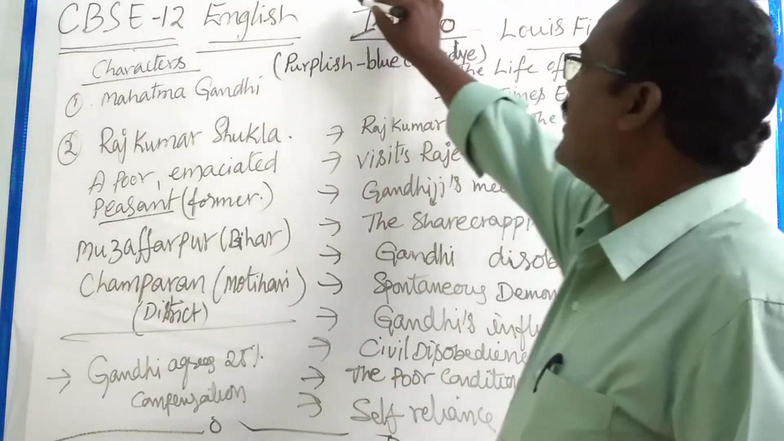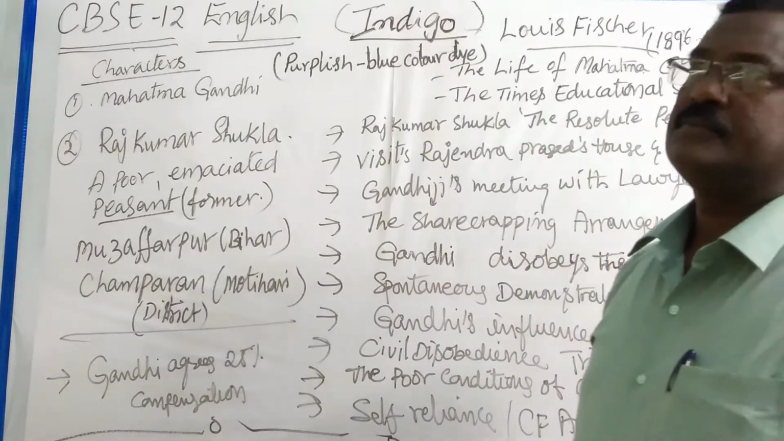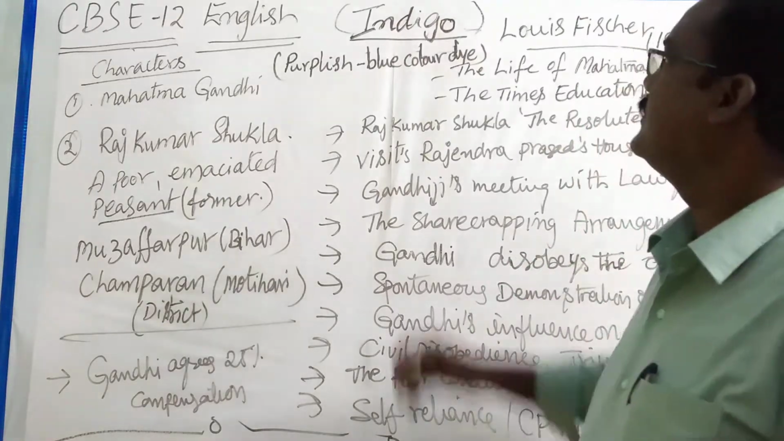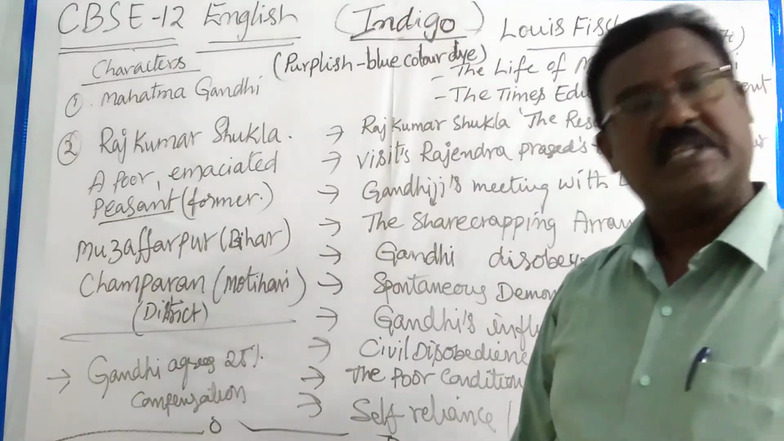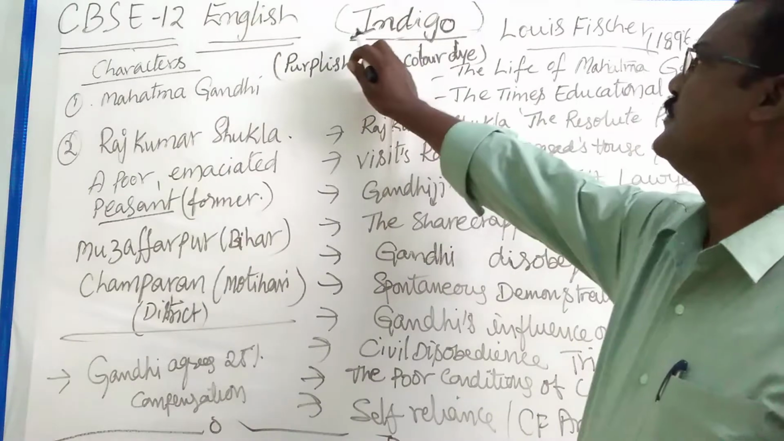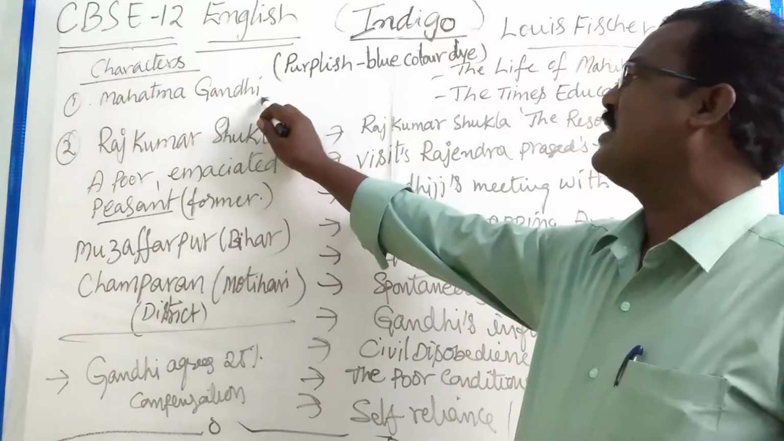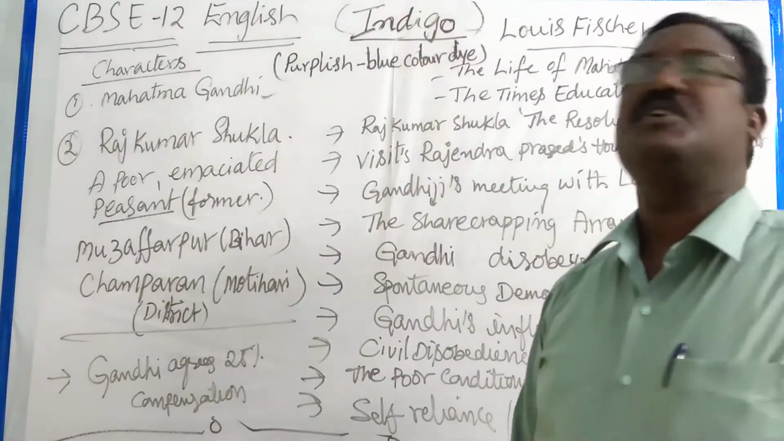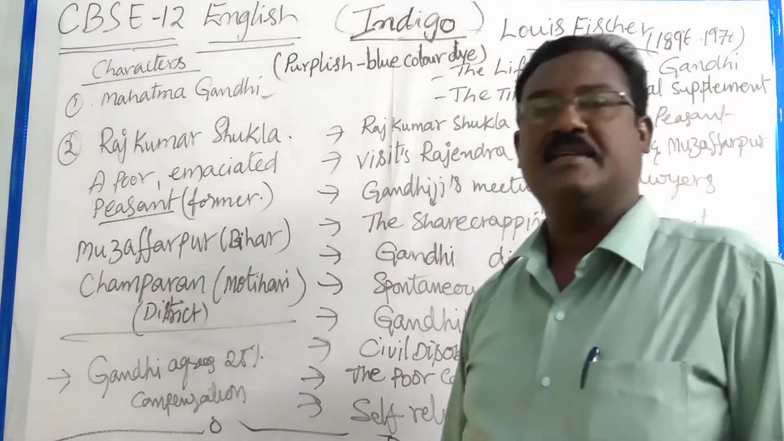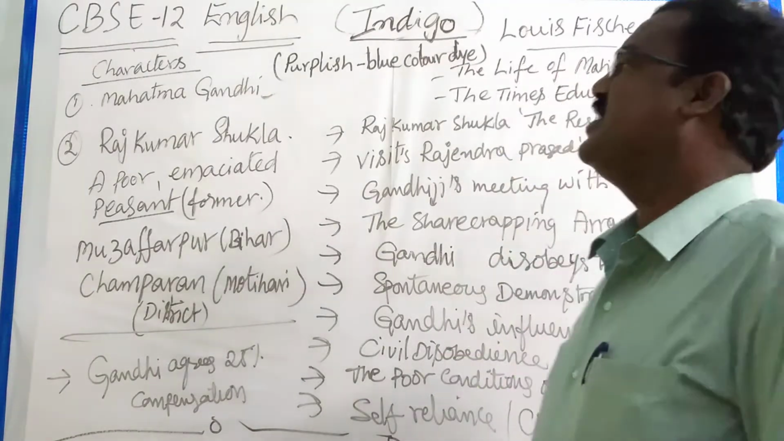Now, already you know, the title of the lesson gives you the gist of the lesson. If you understand the title of the lesson, it will be very, very helpful to you. Now, the main characters in this lesson are Mahatma Gandhi, father of the nation, who fought courageously with the weapon of non-violence and civil disobedience.